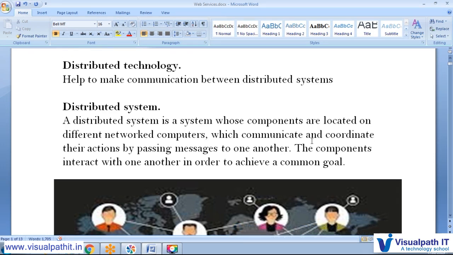Today I am going to explain about web services. I will cover distributed technology, distributed systems, as well as web services including REST, and we will also cover SOAP web services. We will start with getting an idea about why exactly web services come into the picture and what we are doing with web services.